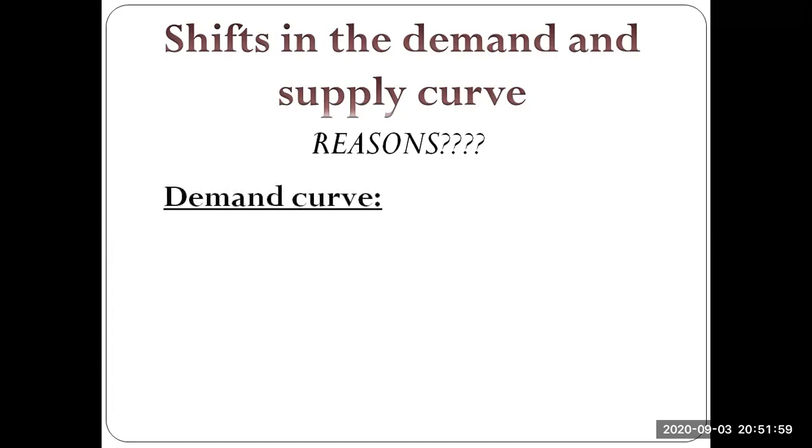One of the most important reasons why the demand curve can shift to the left or to the right is essentially income. So what would happen to your demand for any good if your income falls? When your income falls, you essentially have less money at hand, so you can spend a little amount of money as compared to before. So you would obviously reduce the consumption of most goods, and the demand for each good falls. When the demand for a good falls when income falls, the good is called a normal good.